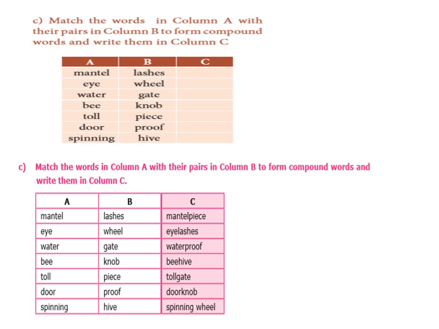All these words are given in option A. And let us see what are the words given in option B. Lashes, wheel, gate, knob, piece, proof, hive. Good. Shall we see the answer for those words?